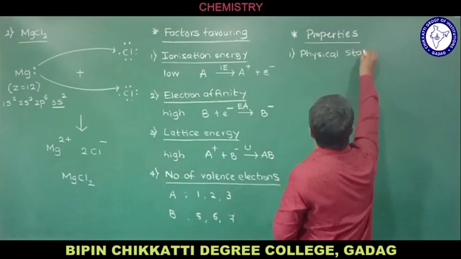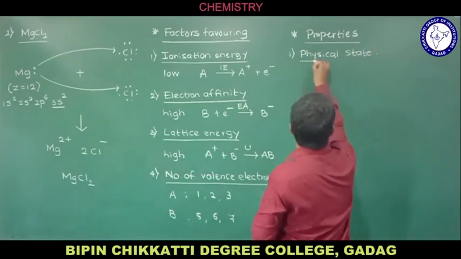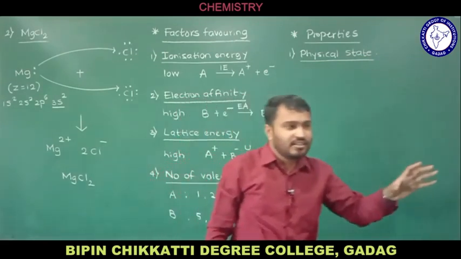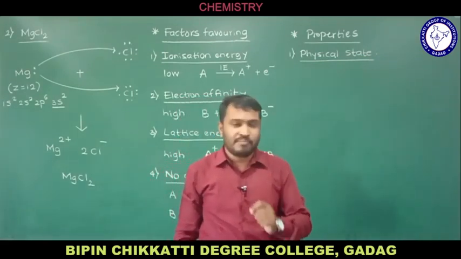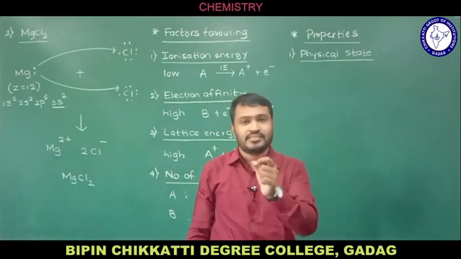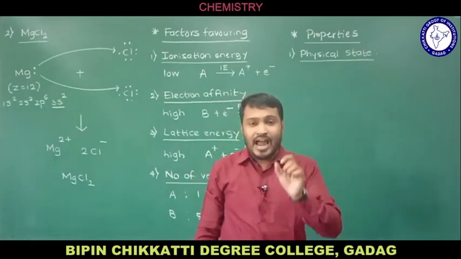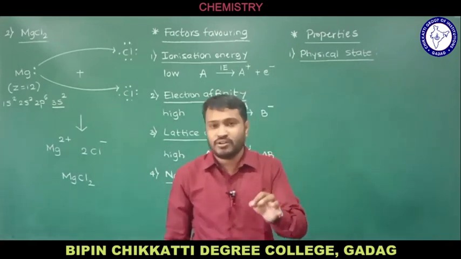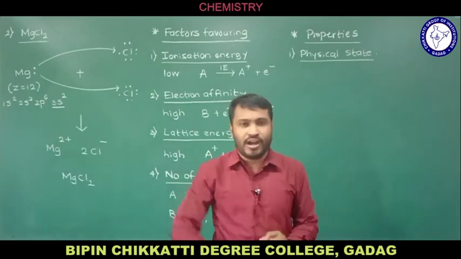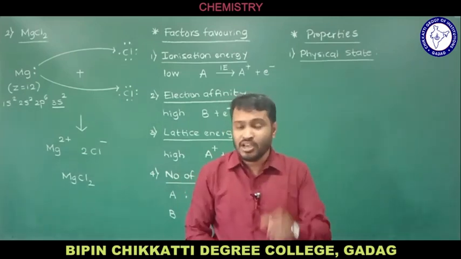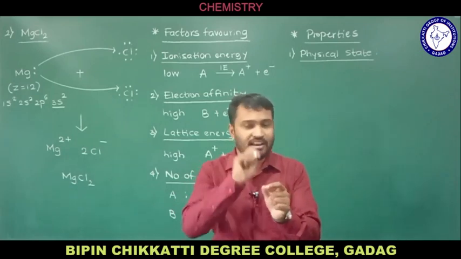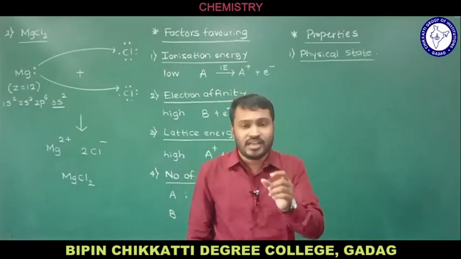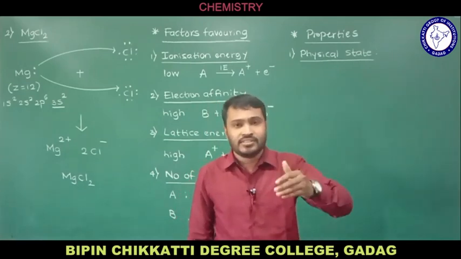How will the physical state of an ionic compound be? Remember, if you consider sodium chloride as an example, it is a crystalline solid. In the crystalline structure of sodium chloride, one Na+ is surrounded by 6 Cl-, and one Cl- is surrounded by 6 Na+. This is how the cations and anions are arranged.